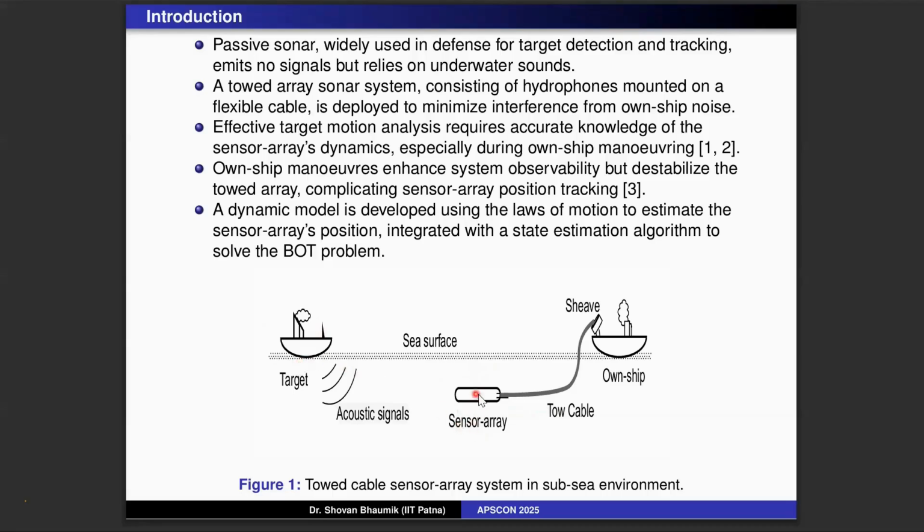This is very interesting work and nobody previous to this attempted this. What people used to do when the own ship is taking a maneuver is just stop updating the measurement. They think that there is some disturbance in the tow cable and sensor array, so let's wait for the own ship to complete the maneuver and move straight, so the sensor array will be stabilized and just behind the own ship. So the position of the array can be known.